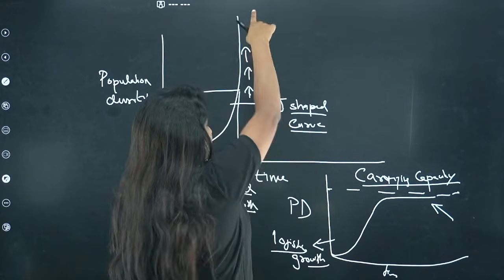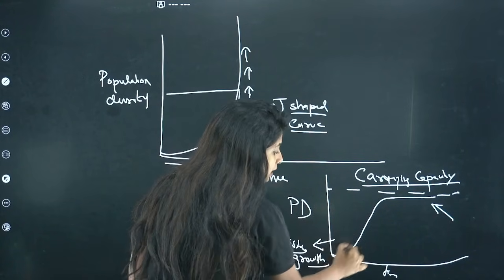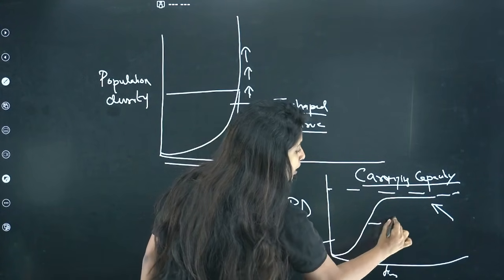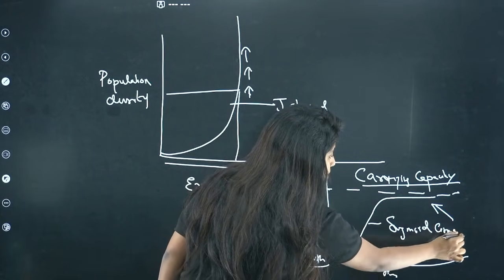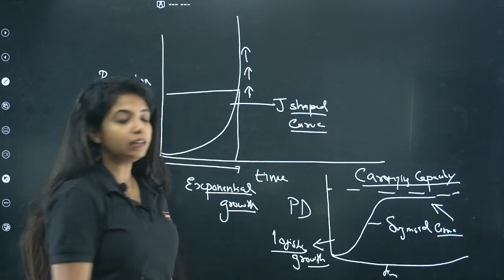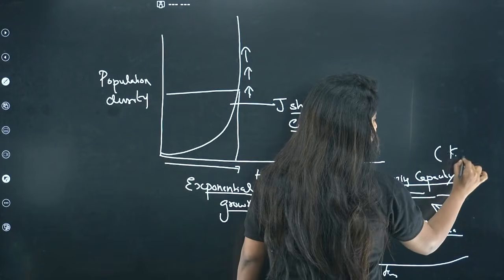This is a J-shaped curve. It looks like a J, right? Here it looks like an S. So I'll call this a sigmoid curve. This is an S-shaped curve. This is the sigmoid curve. And over here comes the carrying capacity.